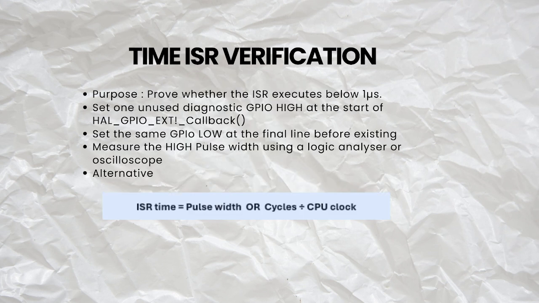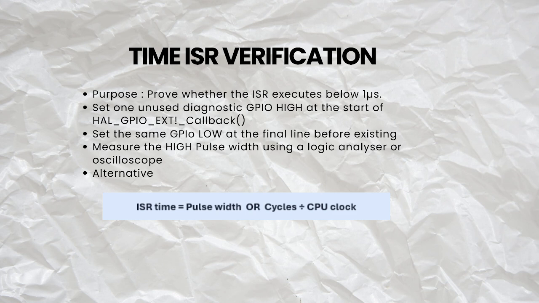So, firstly, I would like to verify the execution time of the interrupt service routine, or ISR. We cannot simply claim that the ISR executes in under 1 microsecond without actual evidence. Therefore, we use an empirical measurement. For the hardware method, an unused diagnostic GPIO pin is set high at the beginning of the HAL GPIO EXTI callback function. The same pin is set low at the final line before the callback ends. An oscilloscope or logic analyzer is then connected to this diagnostic pin. The width of the high pulse represents the execution time of the ISR callback.